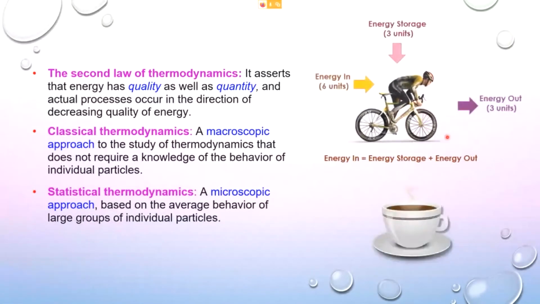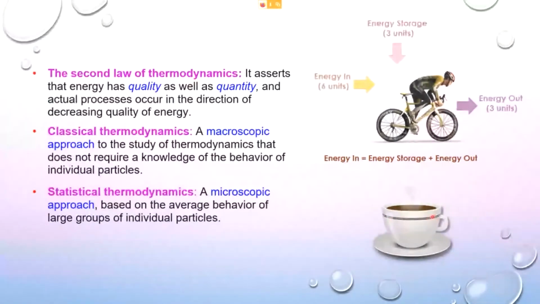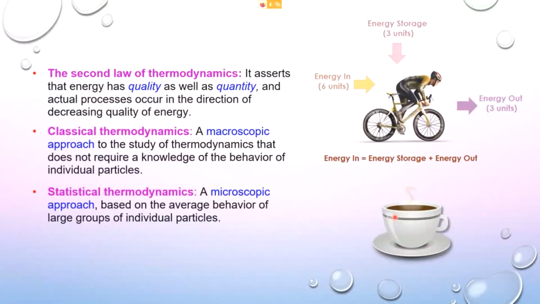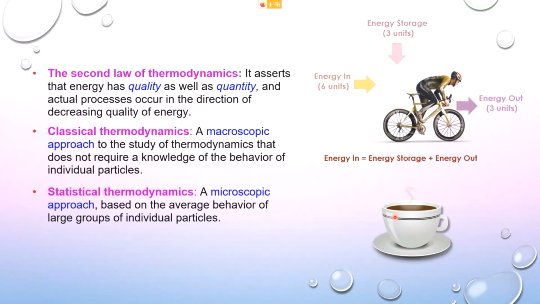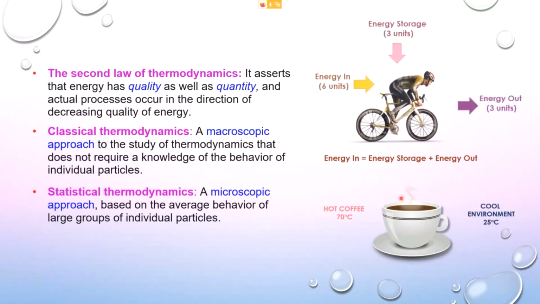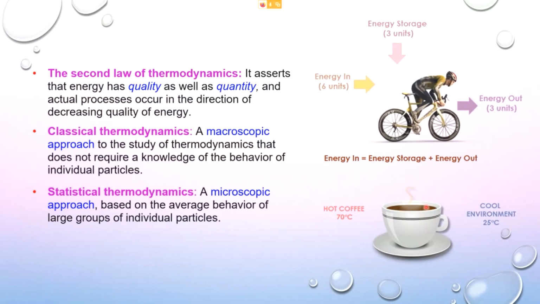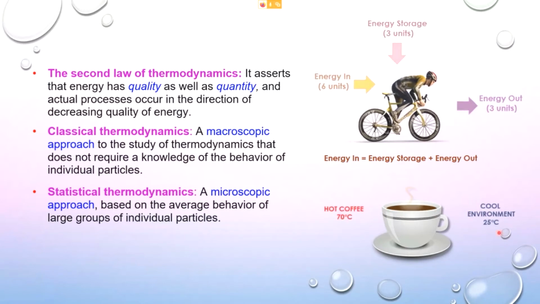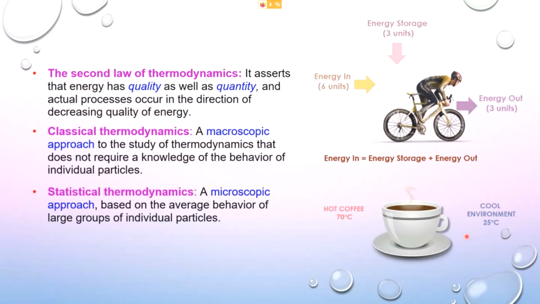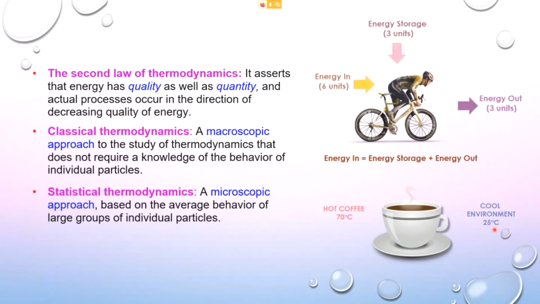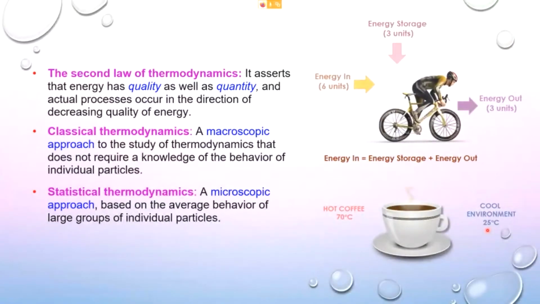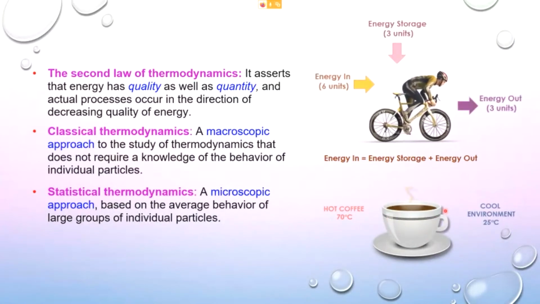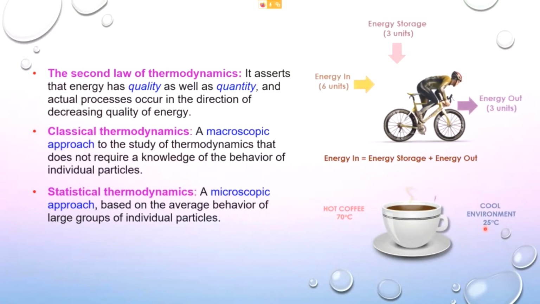The second example is this cup of hot coffee, which also shows an example of the first law of thermodynamics. If this hot coffee is initially at 70 degrees, and the air surrounding the cup is initially 25 degrees C, there will be heat transfer from the cup of hot coffee to the cool environment.